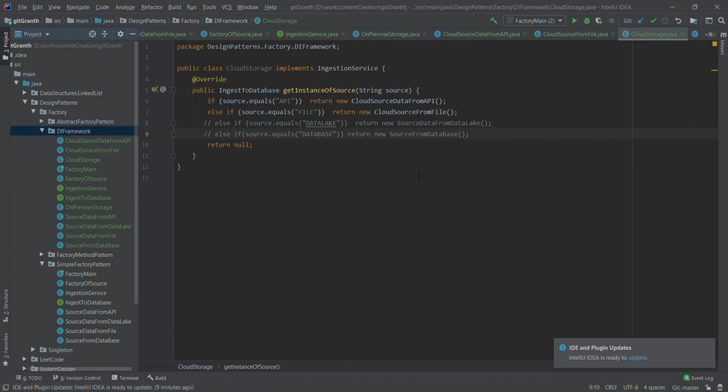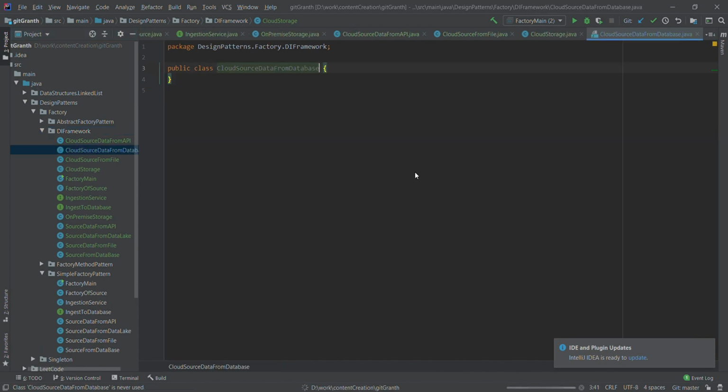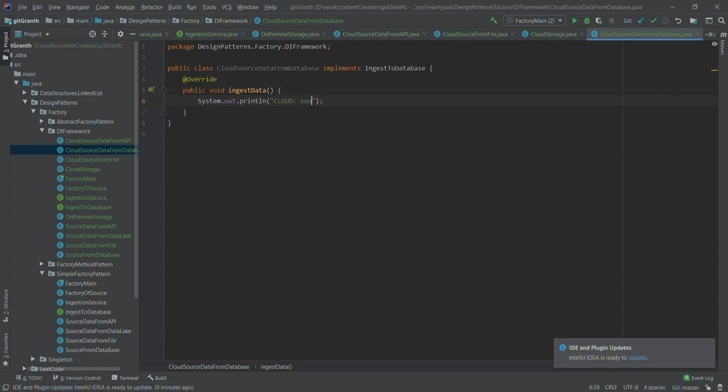We'll say cloud source data from database, and we will implement the same ingest to database, and write whatever logic we want here. So this will be cloud source data from database and ingest in cloud storage. So this is what we are going to do.